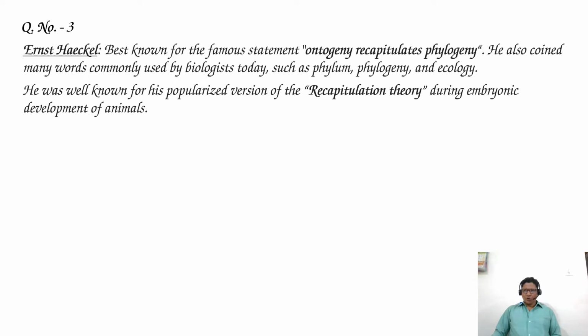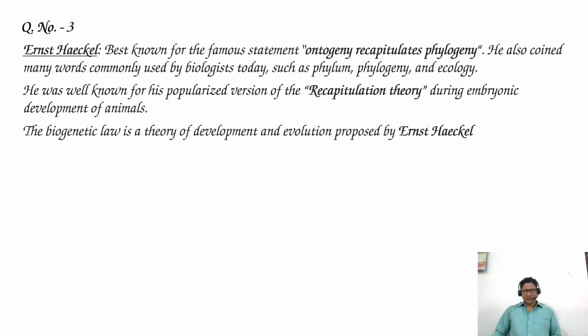He was well known for his popularized version of the recapitulation theory during embryonic development of animals. The biogenetic law is a theory of development and evolution proposed by Ernest Haeckel.